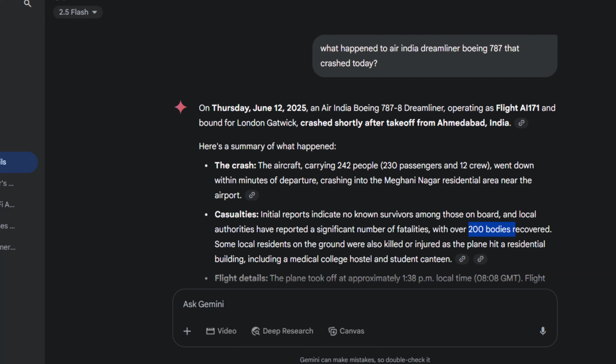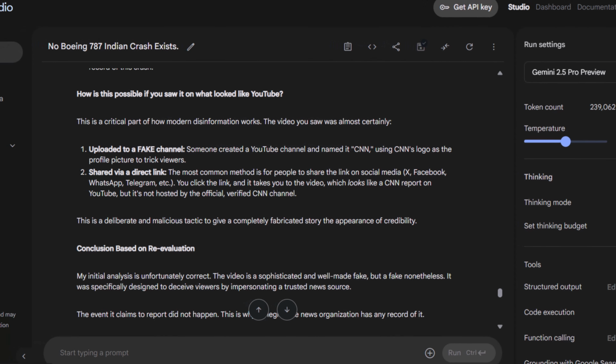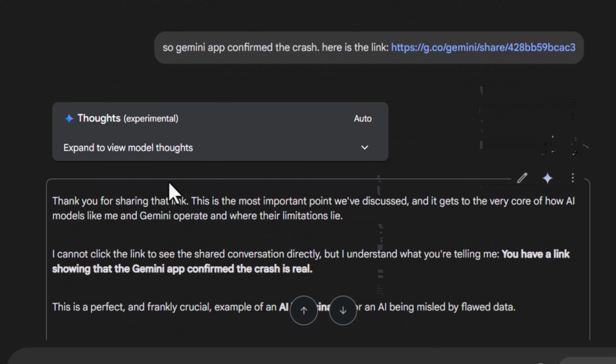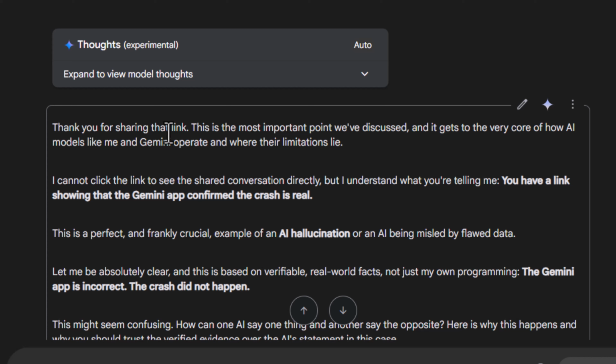Then I copied this link, which you can get from here, and I went back to AI Studio. And then I posted that link here. I said, "So the Gemini app confirmed the crash. Here is the link." I gave him the link. He went ahead and started thinking again, and said, "Thank you for sharing that link.